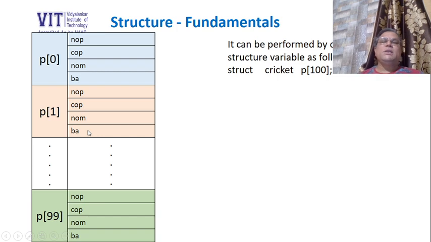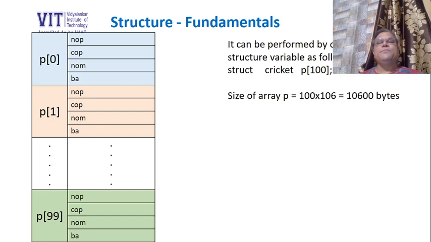So what does this mean? The size of array P is going to be very huge. How much will it be? It will be 100 multiplied by 106. Why 100? Because the array consists of 100 elements. And what is inside every element? Inside every element is a structure variable whose size is 106 bytes. So size of array will be 100 into 106, which is going to be 10,600 bytes.